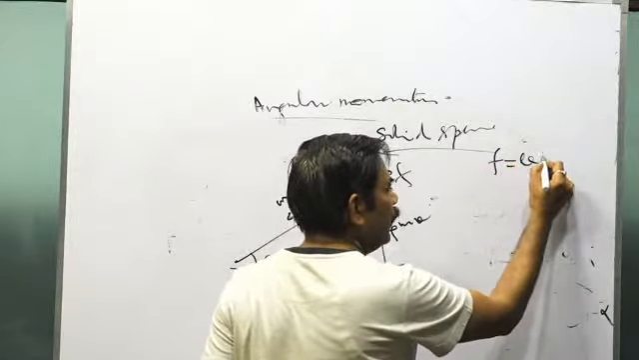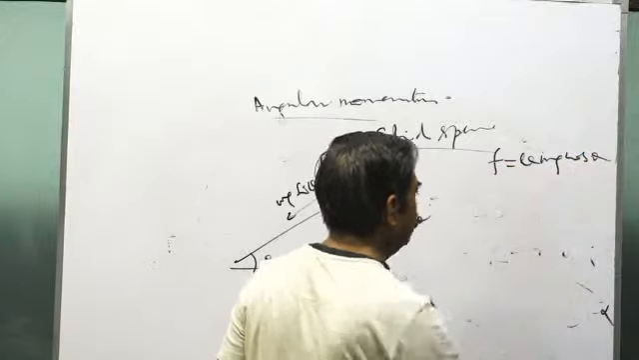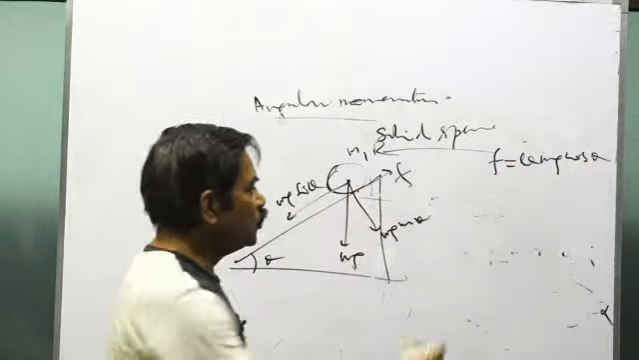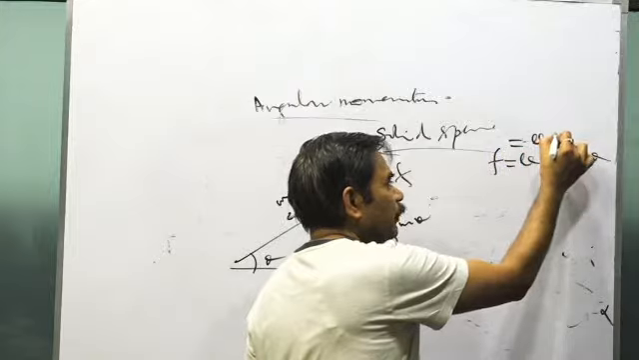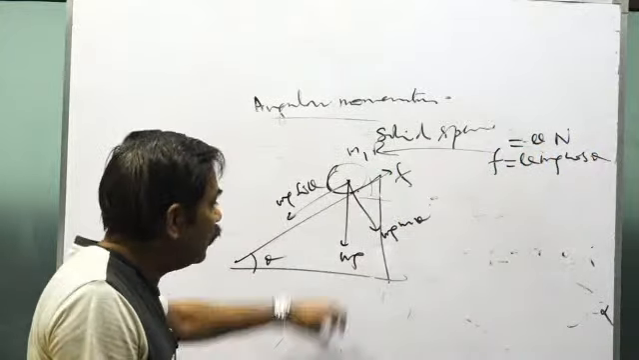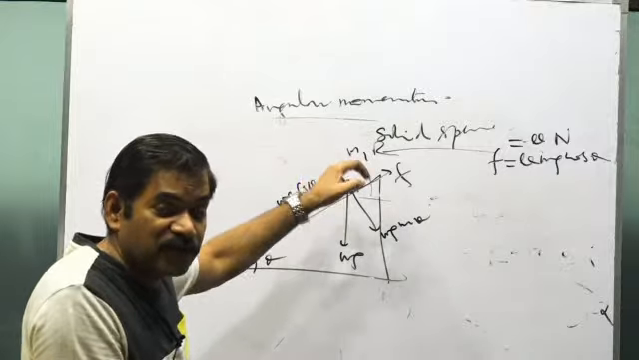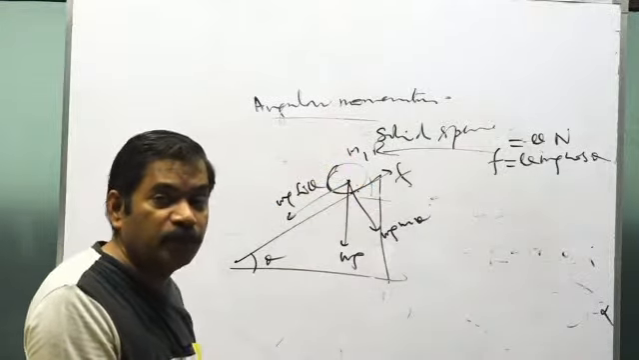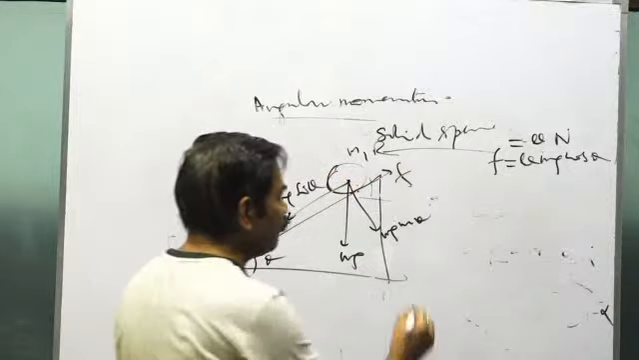Maximum, that is equal to μN, that is μmg cos θ. This will be the value of the force of friction if they say that friction is not enough to allow pure rolling.